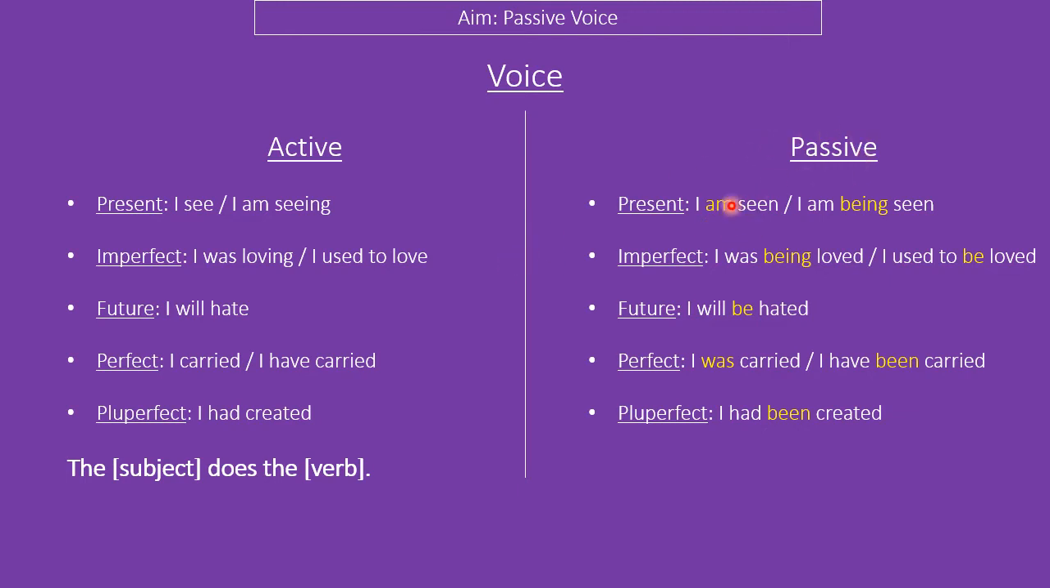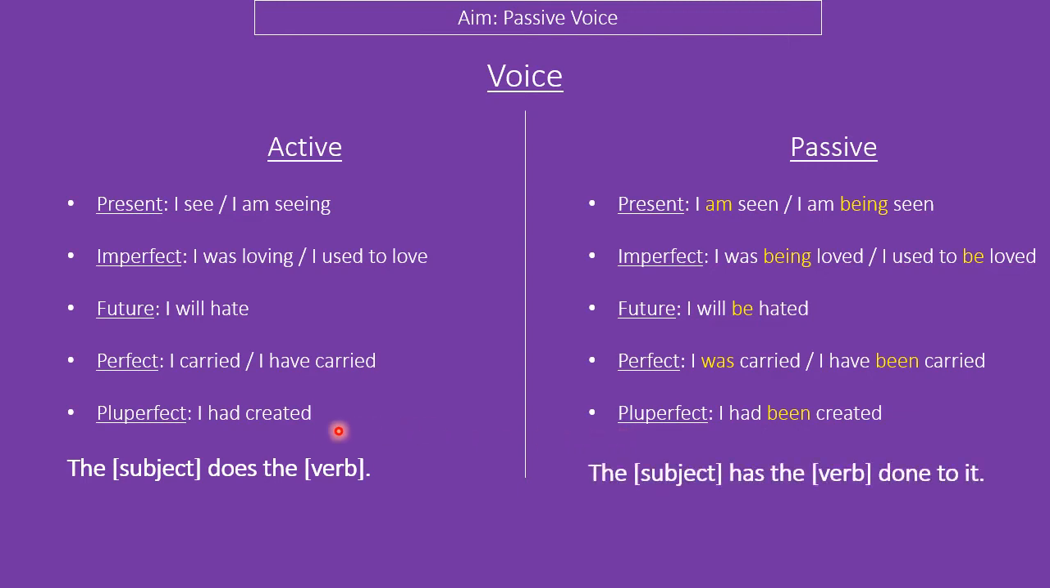Passive voice, we're adding in some part of the verb to be in English. So I see goes to I am seen. I was loving to I was being loved. I will hate to I will be hated. I carried to I was carried. Also, quick note, notice the difference between the imperfect I was being loved versus the perfect I was carried. This one is an action in the past that was not completed. This is an action in the past that was completed. And finally, we have the pluperfect, I had been created instead of I had created.